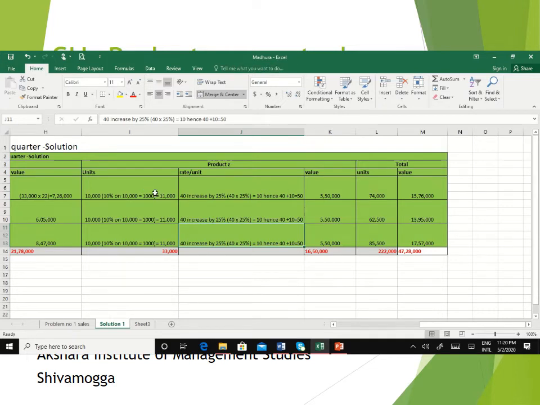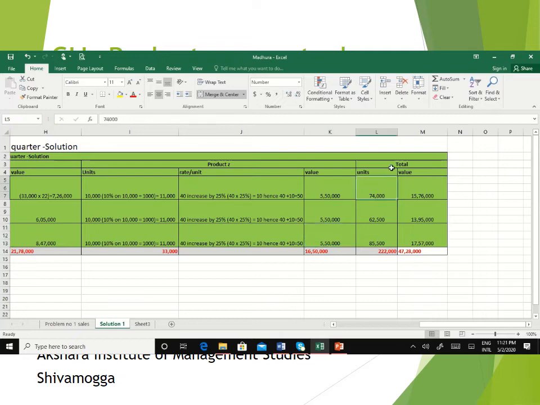And now you can multiply the number of units with the selling price per unit. The value of sales of product Z for January month will be 5,50,000 and for February month also 5,50,000, as number of units is going to be same for all the 3 months, and as well as selling price per unit is also same. So the value comes to 5,50,000. And for March month of product Z, the number of units will be 11,000 and the selling price per unit is 50 rupees and the value will be 5,50,000.